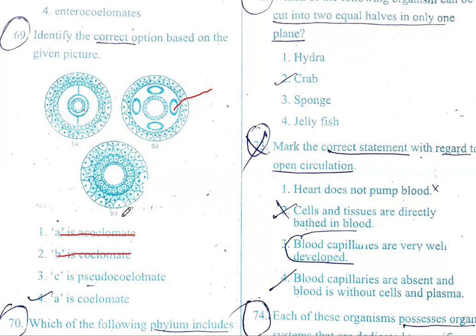Then C is, we have 3 layers are there. I mean ectoderm and endoderm, in between that it is filled with cells which are derived from mesoderm. Therefore it is acoelomate. C is given as pseudocoelomate. No. Therefore the correct option is A, which is coelomate.